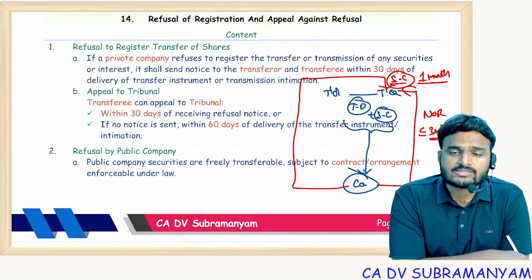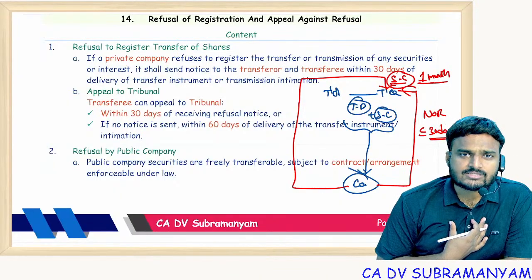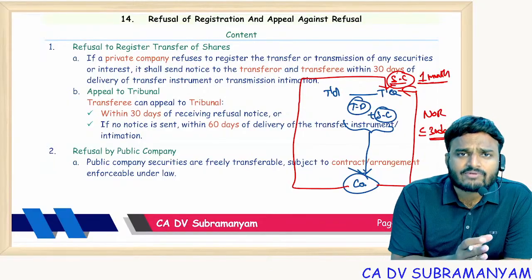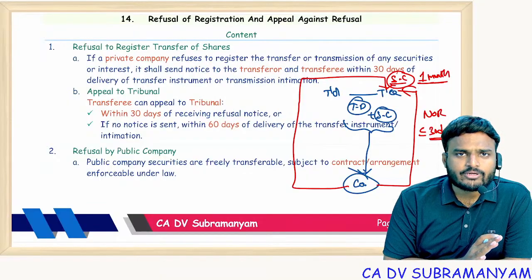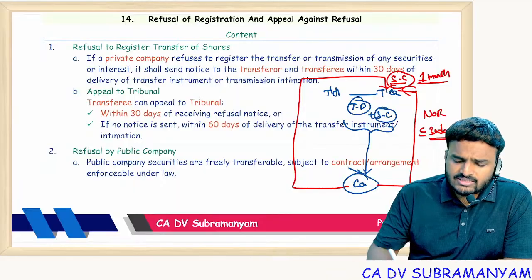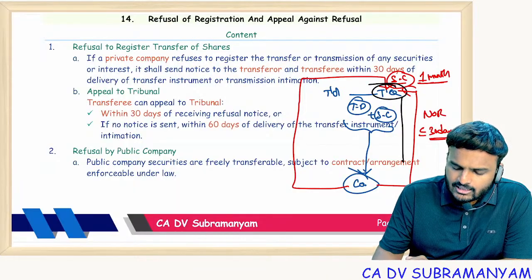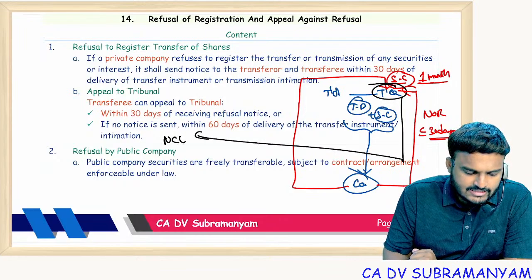For example, I got sweat equity shares with a lock-in period of 3 years. Can I transfer them immediately? No. If I transfer them, the company will send a notice of refusal. Getting my point? So if it is a valid reason, no problem. If it is an invalid reason, then the aggrieved party, Mr. Transferee, can go and cry in front of NCLT.